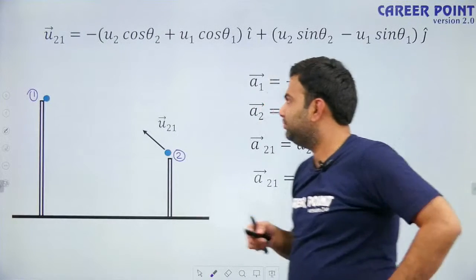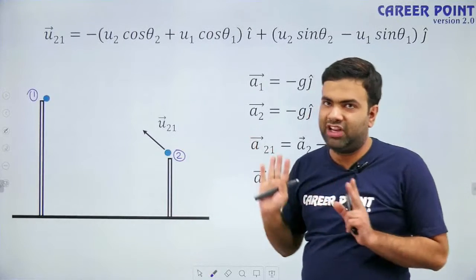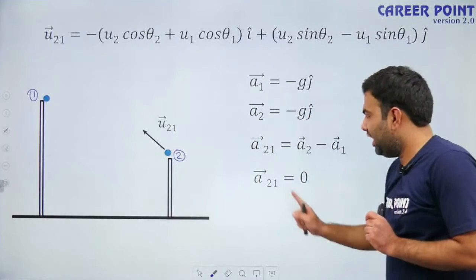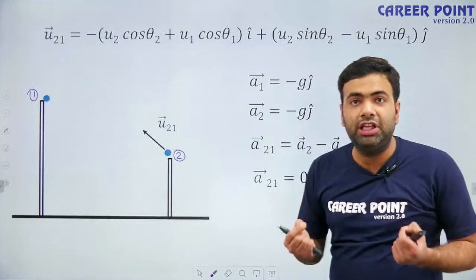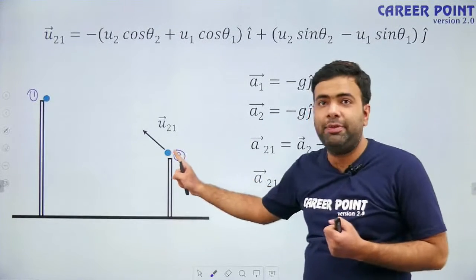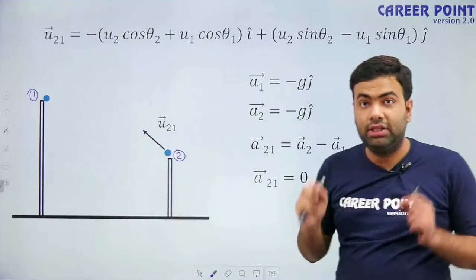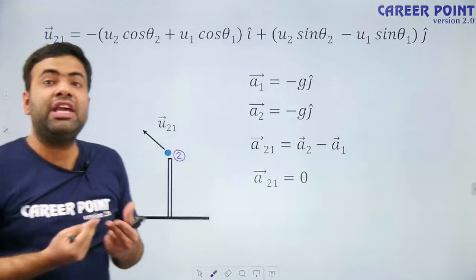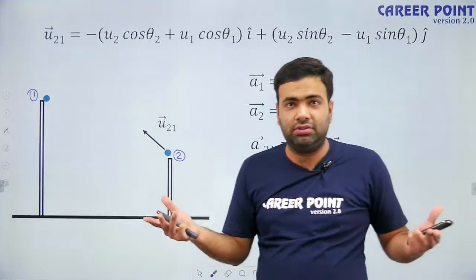According to particle 1, particle 2 has some velocity, that is u21. According to particle 1, the acceleration of the second particle is 0. So what will be the motion of the second particle as observed by the first particle? Think. What happens when a particle has some initial velocity but no acceleration?